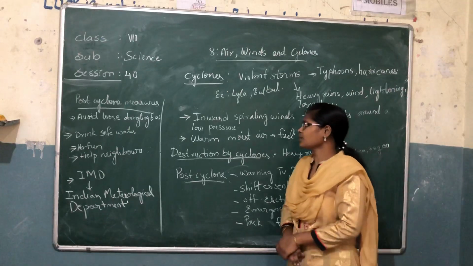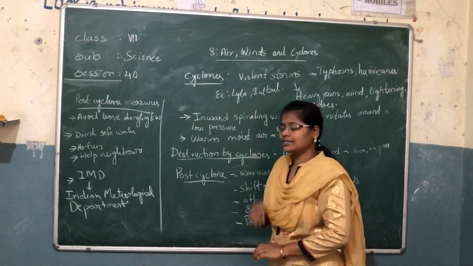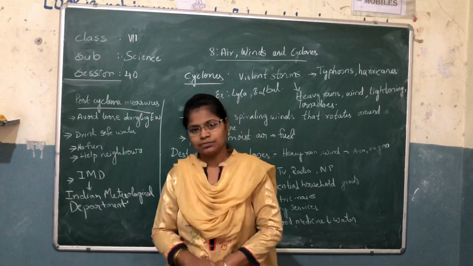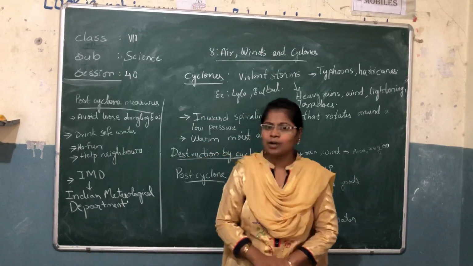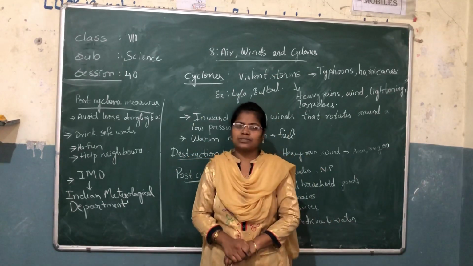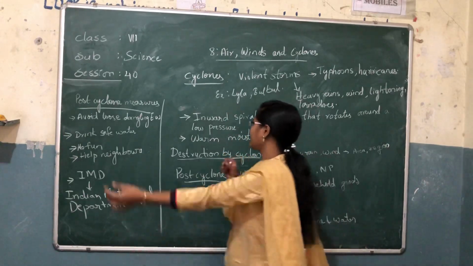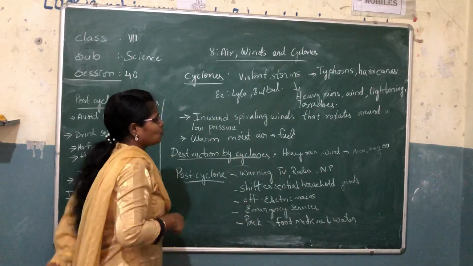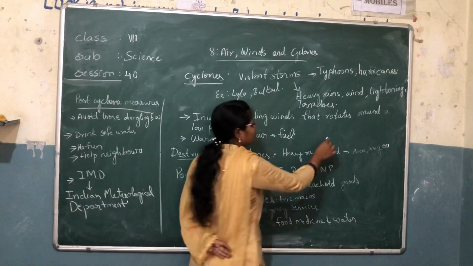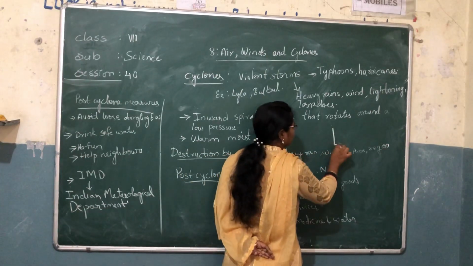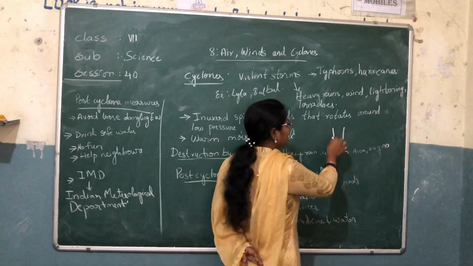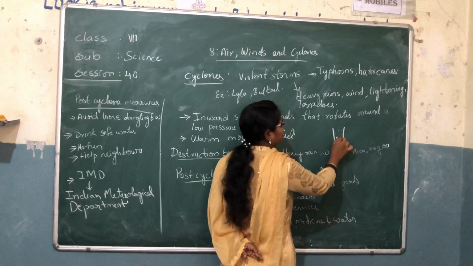What is a cyclone? How is it formed? Now, there is one experiment in your textbook. Take a glass, fill it with water.